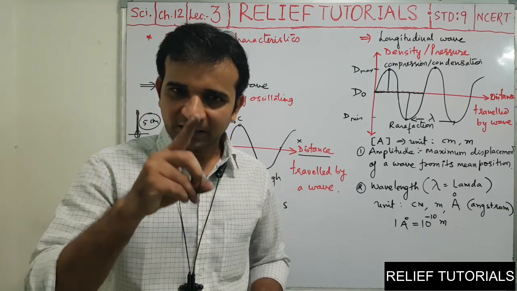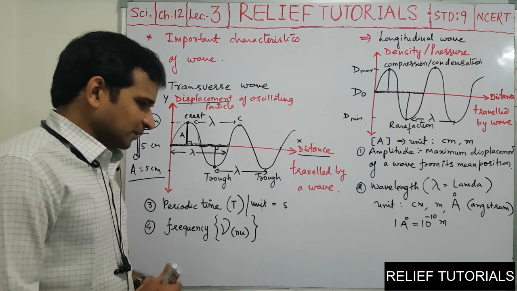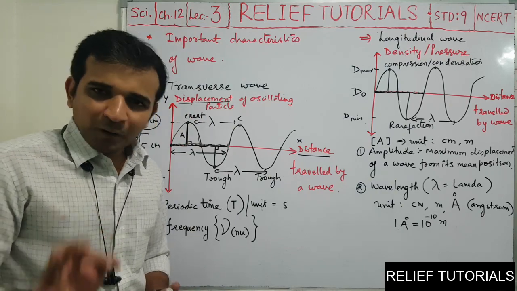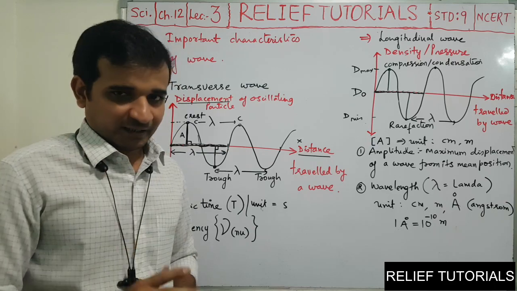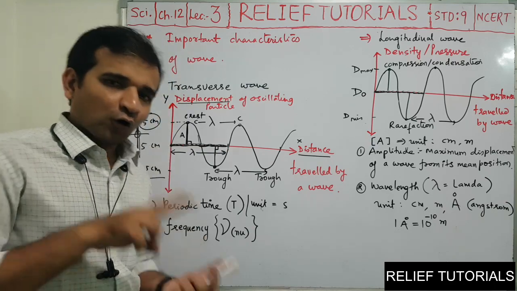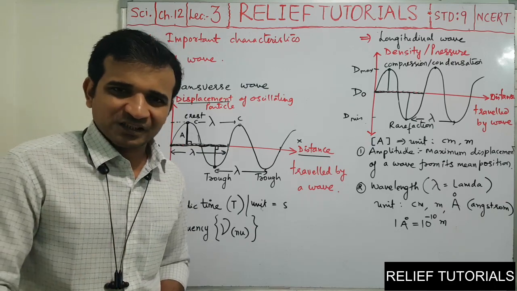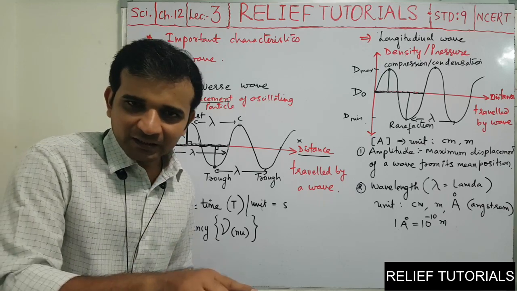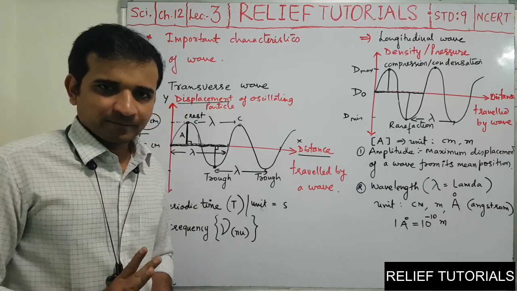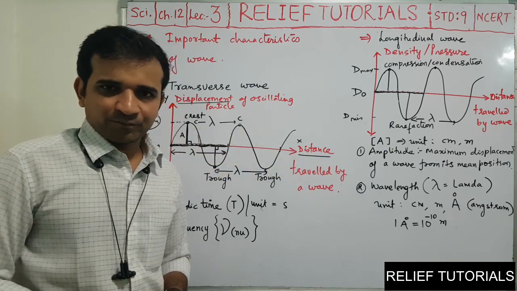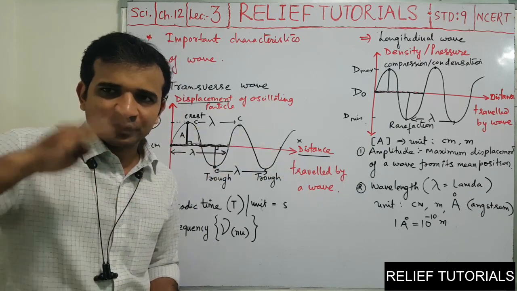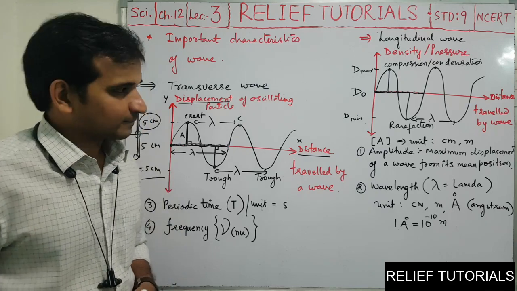If you want to write the definition, frequency means number of waves completed in 1 second, or you can say number of oscillations performed by the particle in 1 second. Means in 1 second how many waves are produced, or how many oscillations the particle is completing.